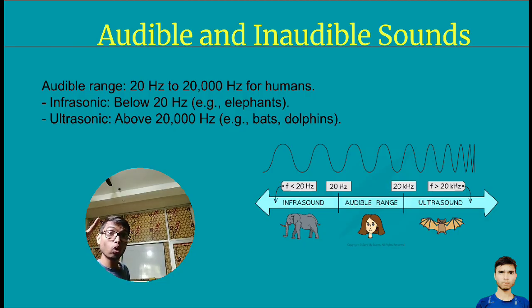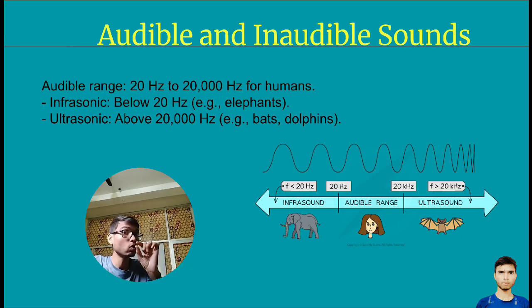Now, I am taking your question. You were saying, okay, humans can hear sound between 20 hertz and 20,000 hertz. What if sound is more than 20,000 hertz? Then what will happen to the human?